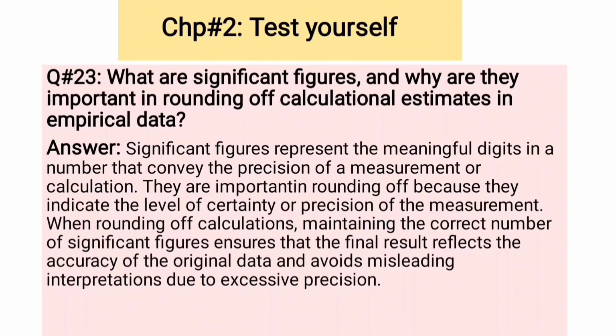They are important in rounding off because they indicate the level of certainty or precision of the measurement. When rounding off calculations, maintaining the correct number of significant figures ensures that the final result reflects the accuracy of the original data and avoids misleading interpretations due to excessive precision.